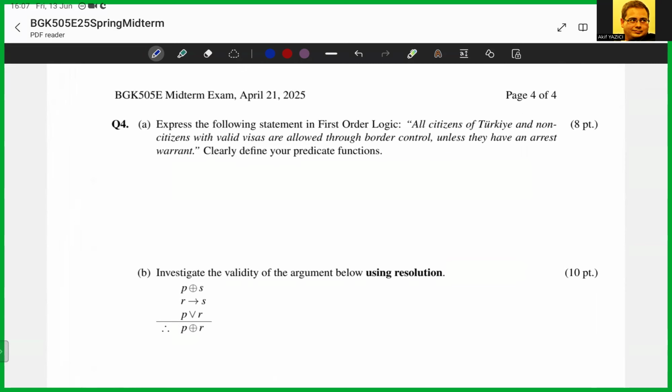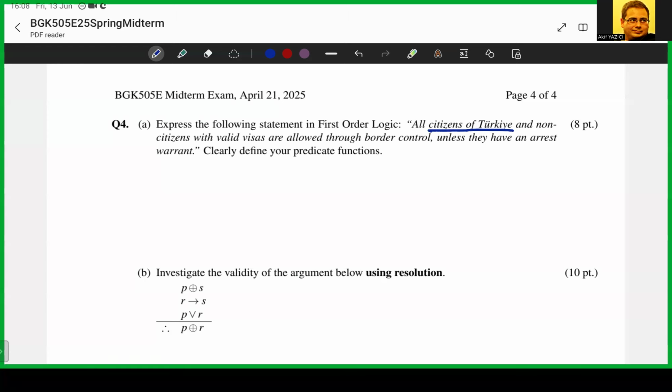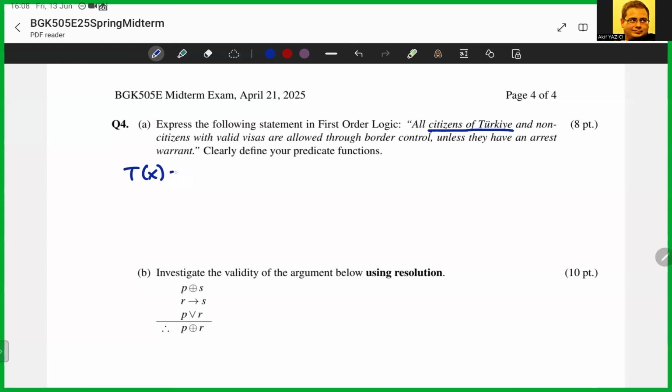So the statement is all citizens of Turkey and non-citizens with valid visas are allowed through border control unless they have an arrest warrant. So to be able to express this in first order logic, we need to define our predicate functions. So let's see what we need. Now, citizens of Turkey, so we need something to denote that. Let's say T of X is X is a citizen of Turkey, okay?